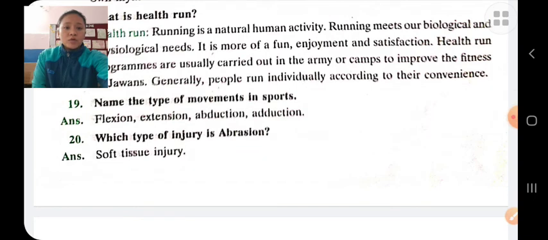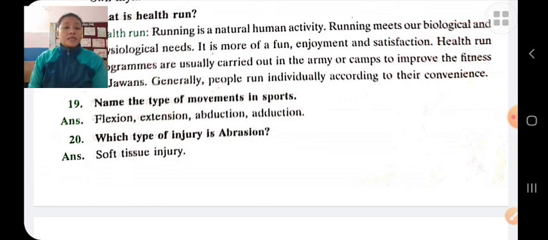Name the types of movement in sports. Types of movement in sports are flexion, extension, adduction, internal rotation, external rotation, circumduction, supination, pronation, dorsiflexion, plantar flexion, etc. These are all the movements.